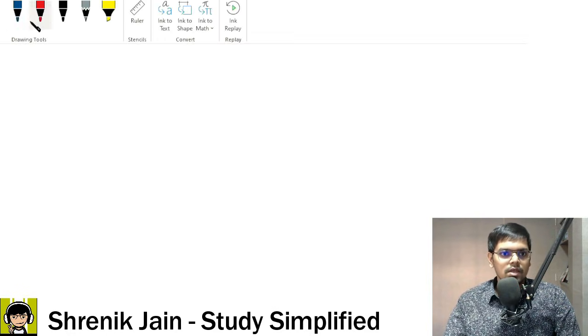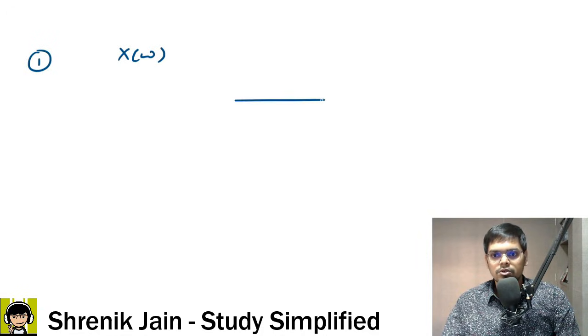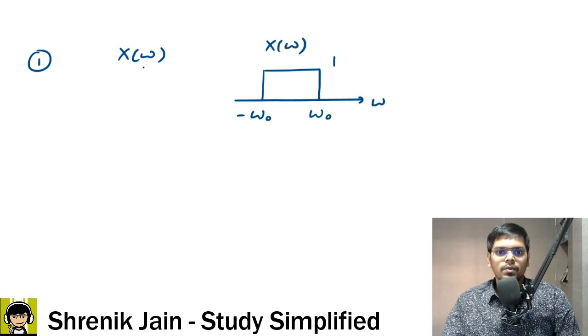The first thing is to get your time domain function. So X of omega, if I draw the function, is a rectangular function with constant amplitude 1, and it is working from minus omega naught to omega naught, correct? So this is our X of omega graph.